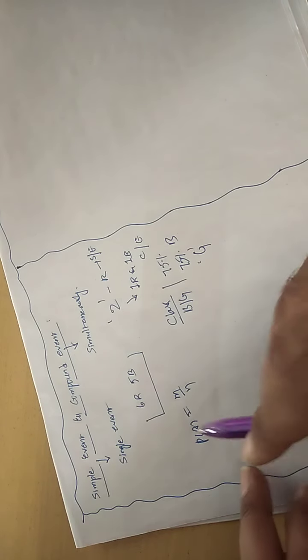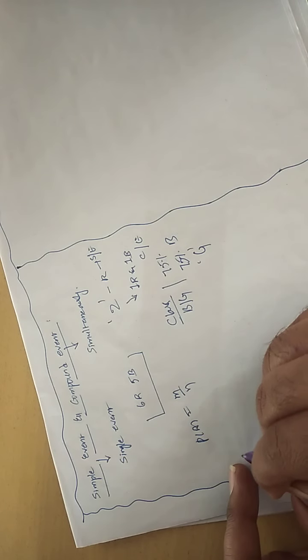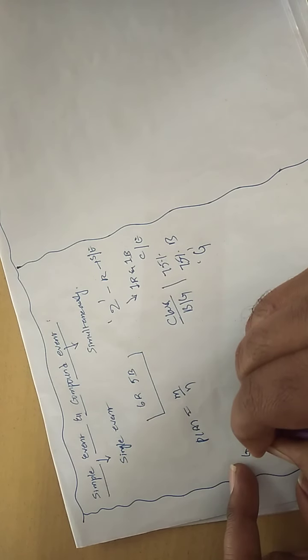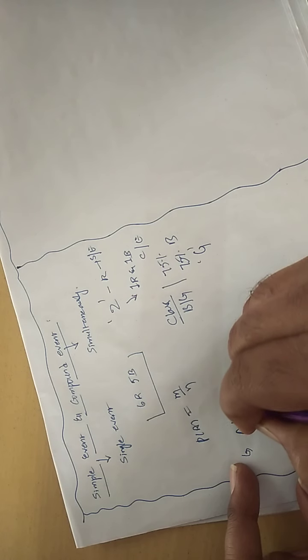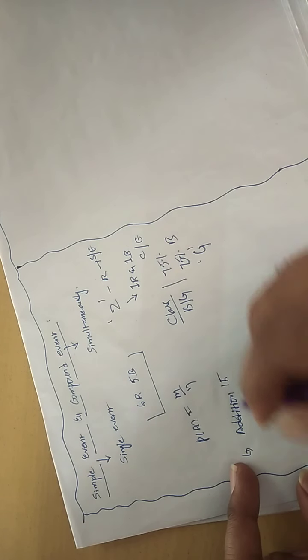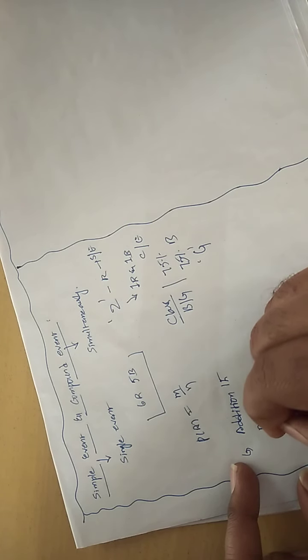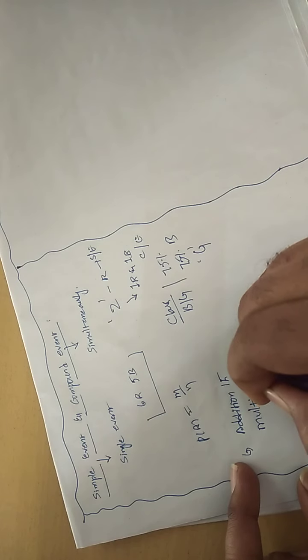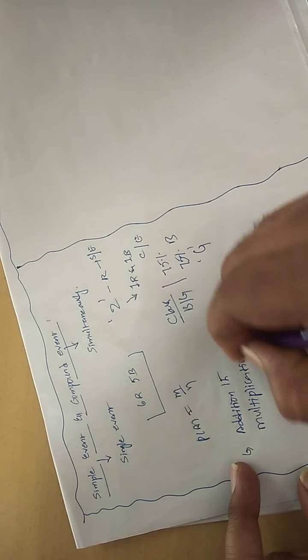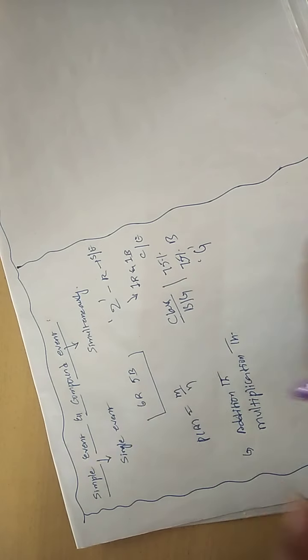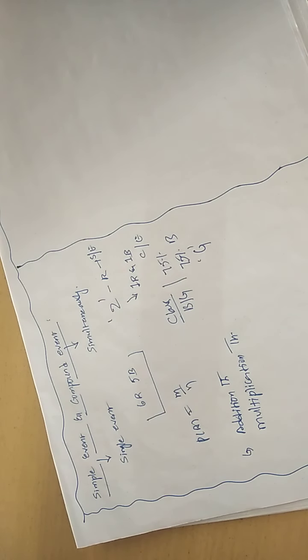Then what is required? Based upon the situation, you need to apply either the addition theorem of probability or the multiplication theorem of probability. These are very, very important formulae.